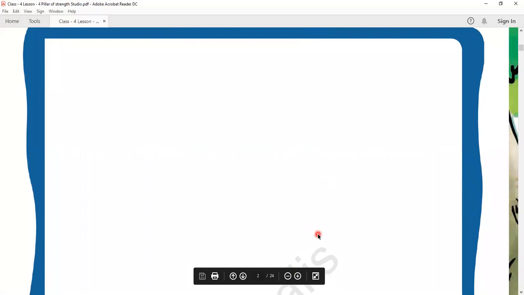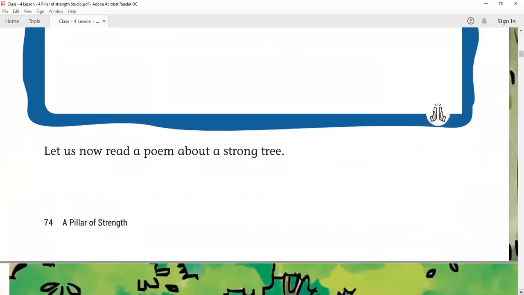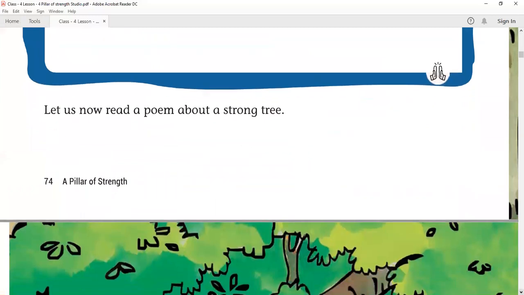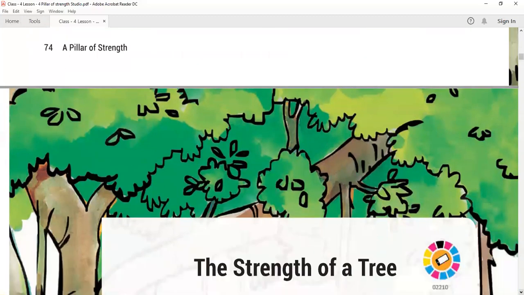So on this page you are going to draw a tree and write the strongest member of your family in the trunk and others in the branches and the leaves, and you are going to discuss why they are important. Okay, let us now read a poem about a strong tree. So now we are going to read a poem about a strong tree.